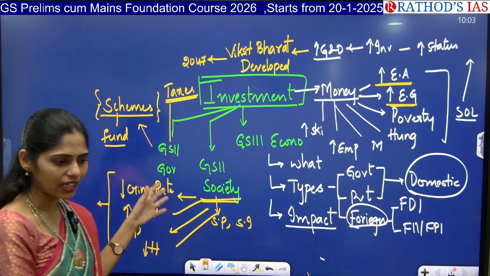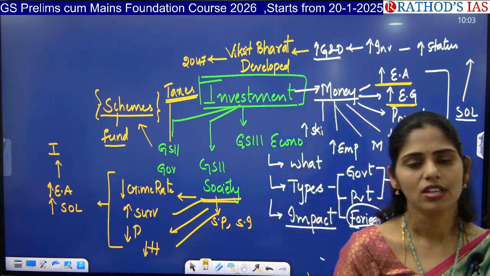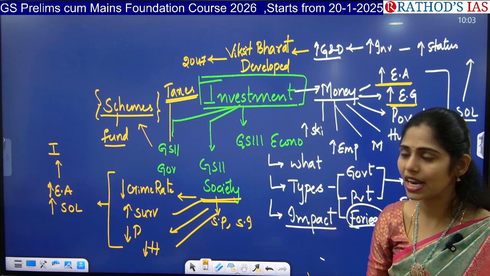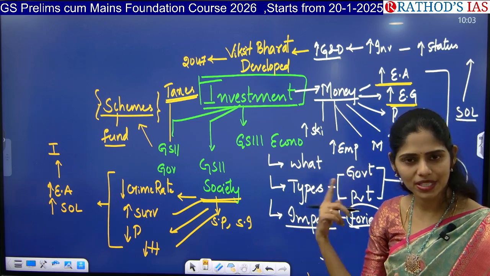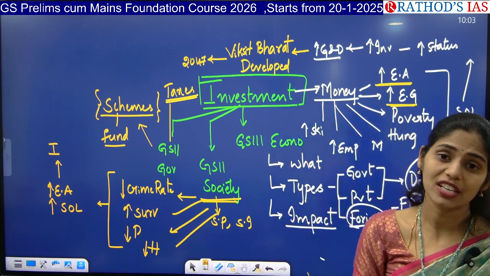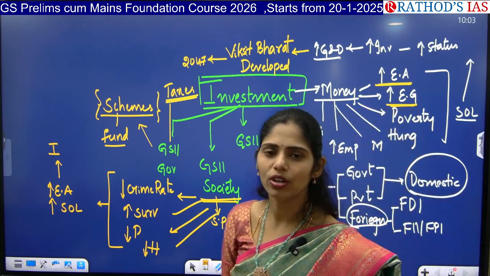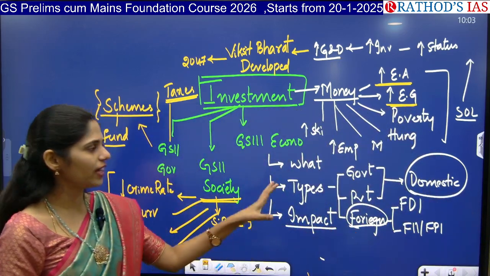So whenever you are linking in this way, then only you can write a multi-dimensional answer. Whenever you write a multi-dimensional answer with proper evidence or substantiation, then only you can get a minimum of 40 to 50% of marks in your mains. That is more than enough to get a rank below 100. Okay. So in this way, try to link up.